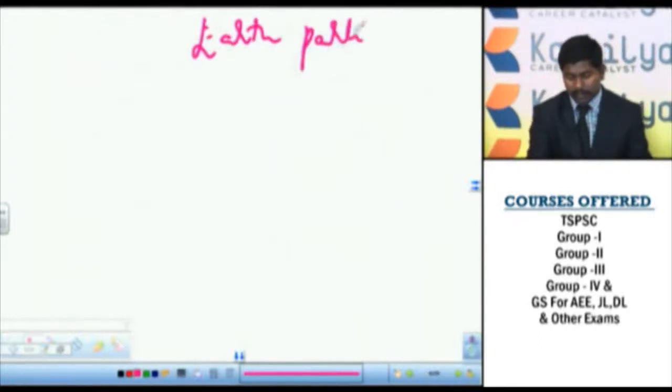Now coming to the particulars of the earth.